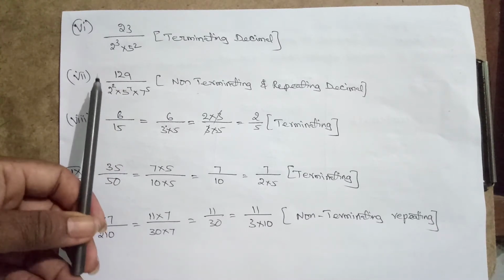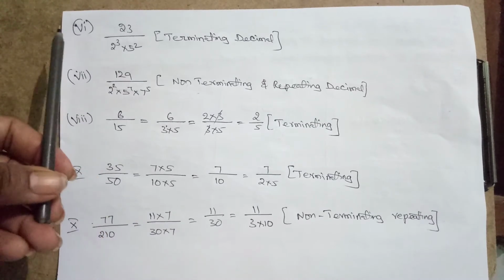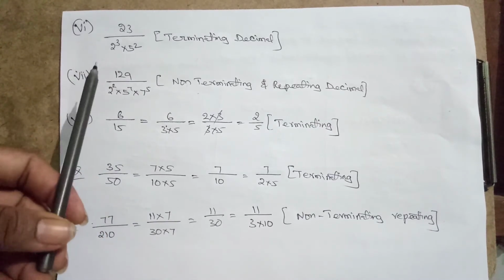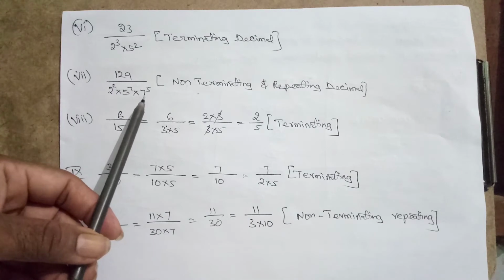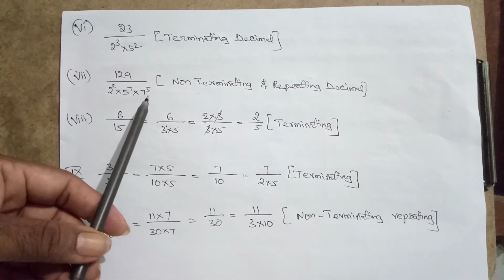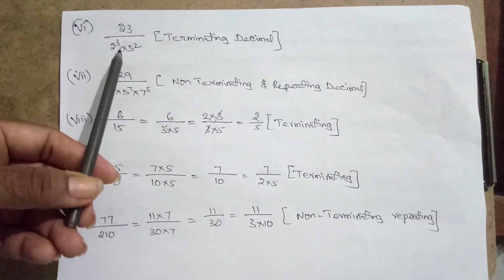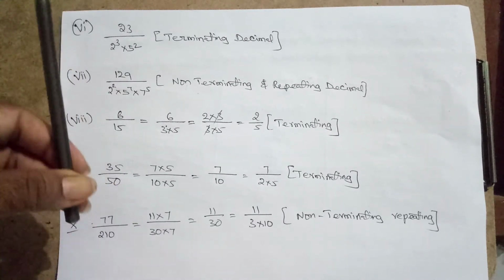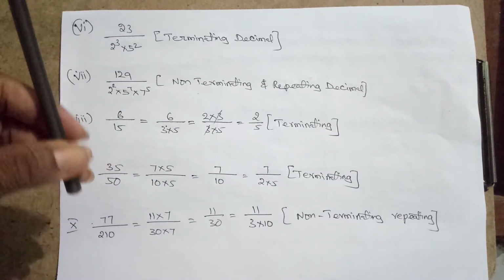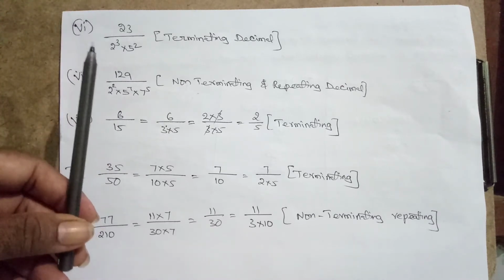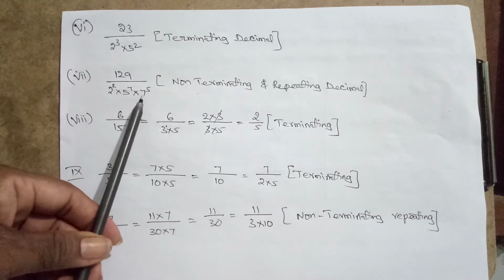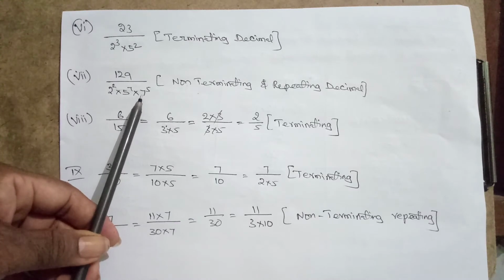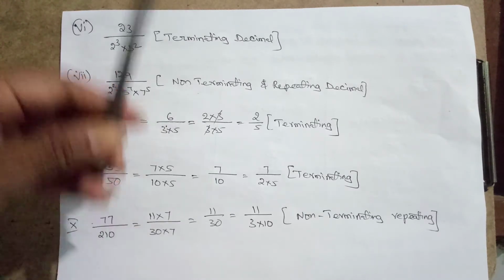So don't think that if anything is there besides 2 power and 5 power, then definitely it will be non-terminating. Only for 2 power and 5 power, or 2 or 5, either one or both. If any third number is there as a product, then it will be non-terminating.